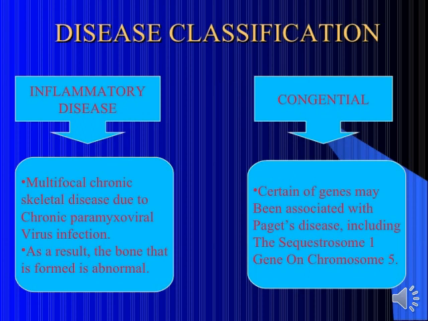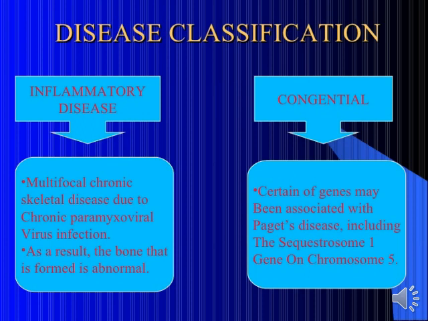Okay, now the second one is congenital. We all know what congenital is. It is a problem related to birth. Certain genes may be associated with Paget's disease, including the SQSTM1 gene on chromosome 5.